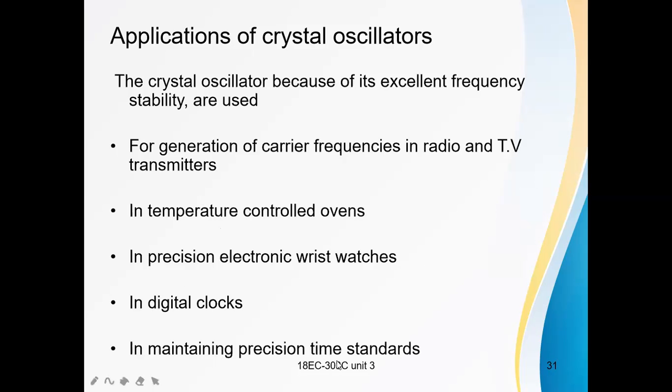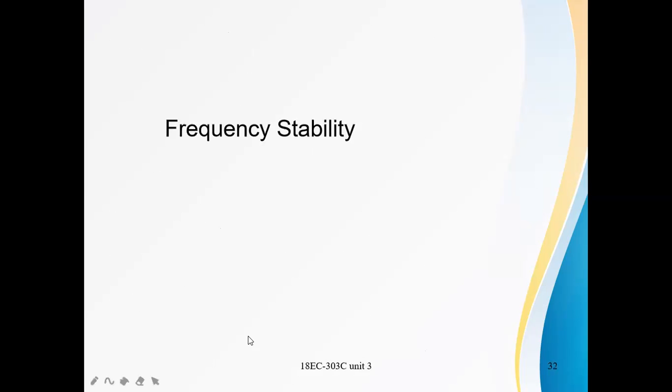For maintaining precision time standards, you can also use crystal oscillators. These are all the applications of crystal oscillators.